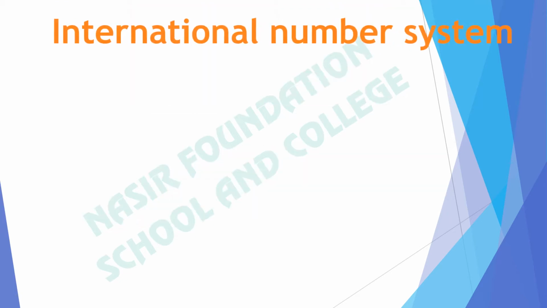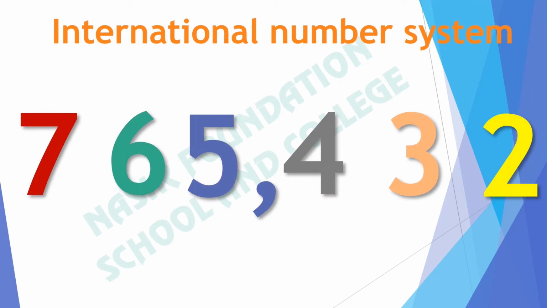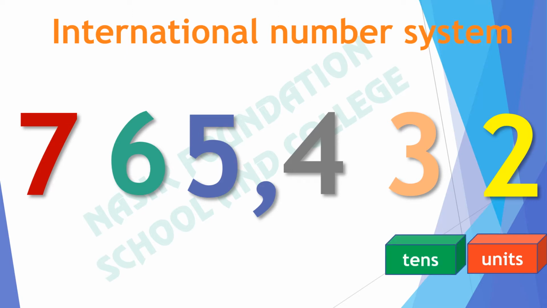International number system. Here we have a 6-digit number. How will we read it in the international number system? There are 2 units and there are 3 tens. What's the place value of 4? The place value of 4 is hundreds. We can say that there are 4 hundreds, 3 tens and 2 units. Now we have completed one period. After 3 digits we will place the comma.